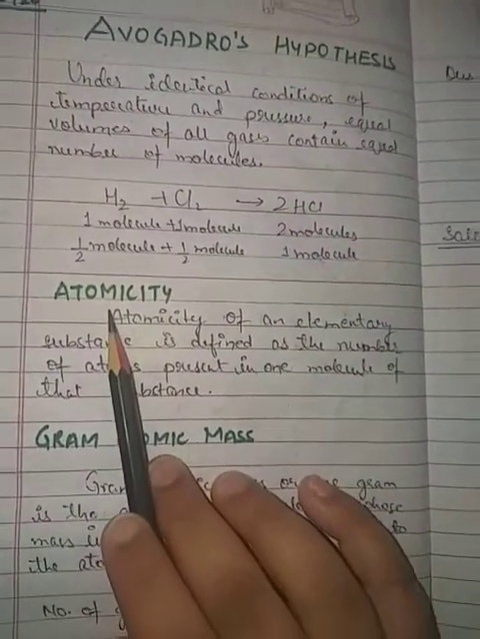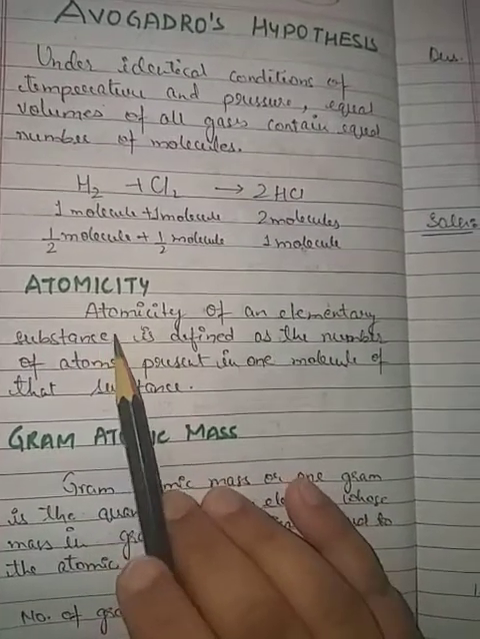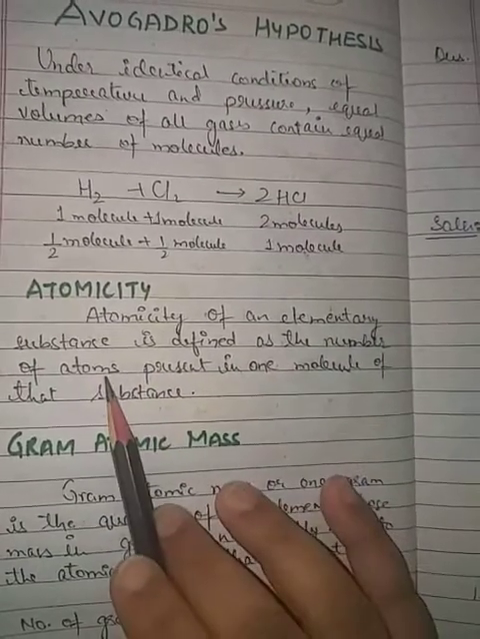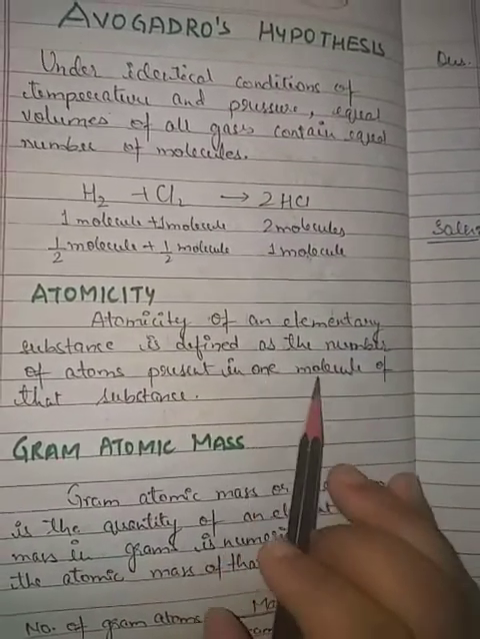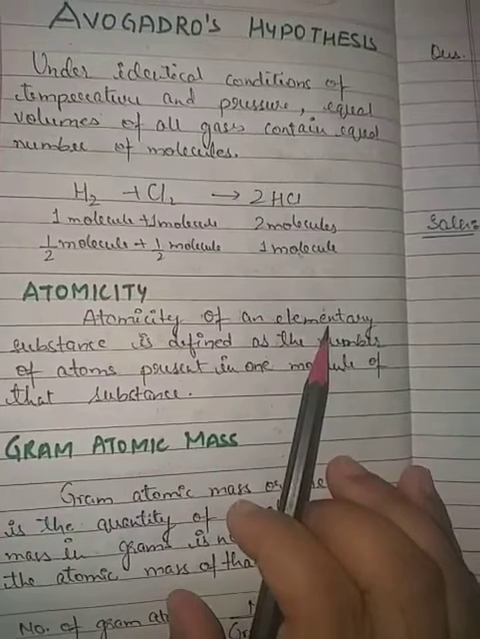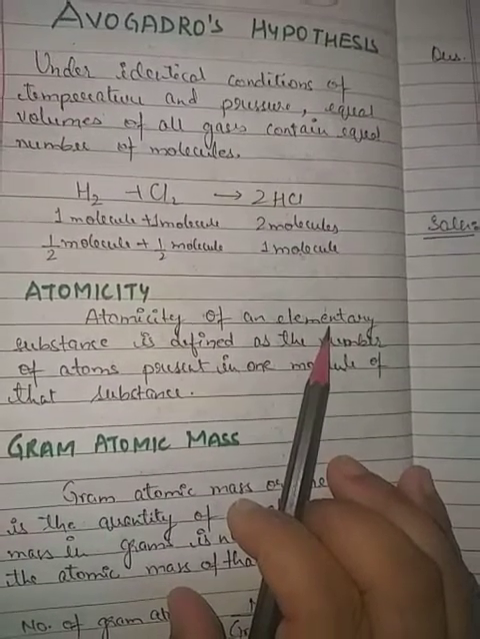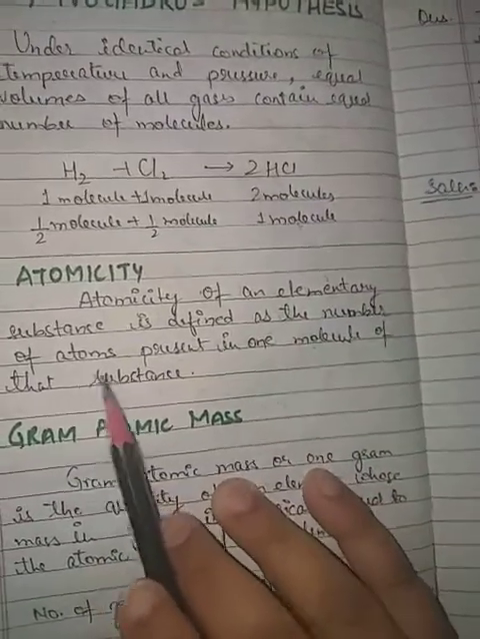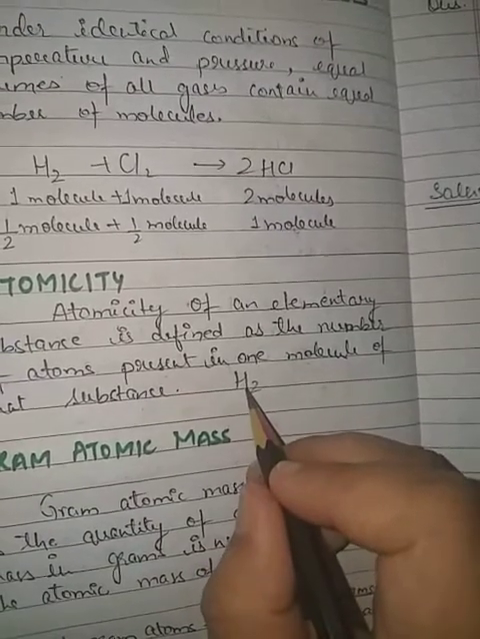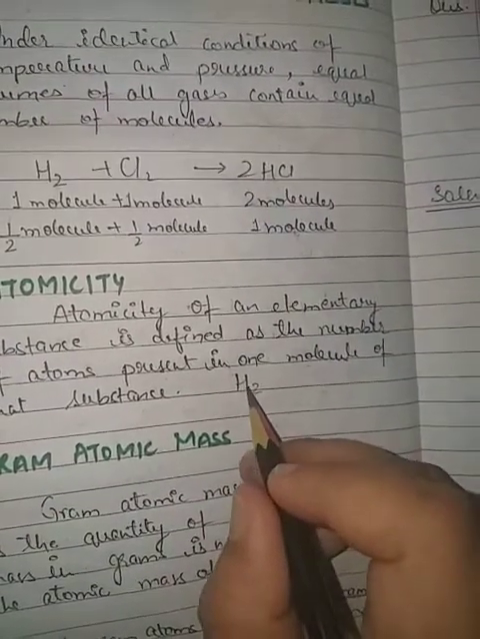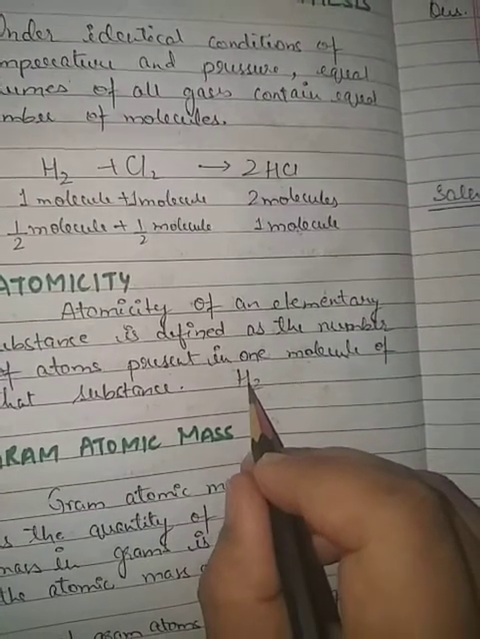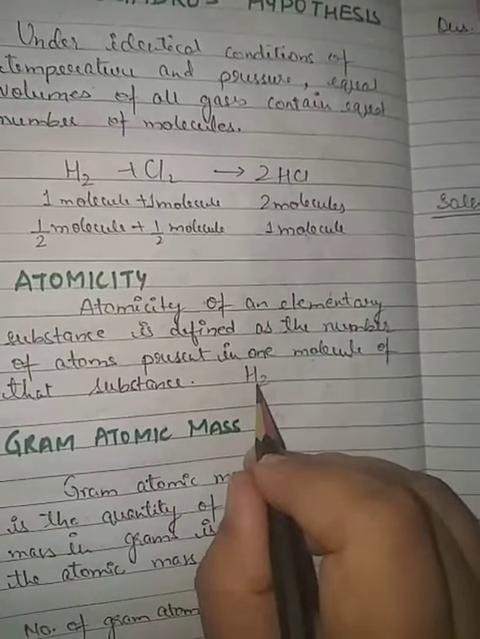Now the second topic is atomicity. This we have read in class 9th also. Atomicity of an elementary substance is defined as the number of atoms present in one molecule of that substance. Elementary substance means it will be a molecule, but not the molecule of a compound. Suppose hydrogen, H2, is an elementary molecule, and two atoms of hydrogen combine to form a molecule, that's why the atomicity of hydrogen is 2.